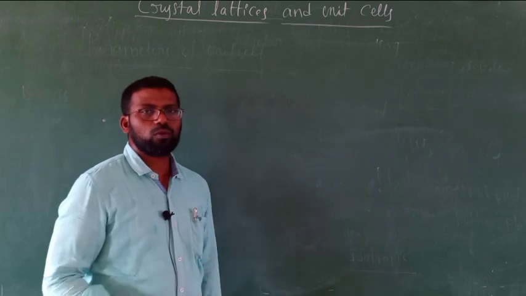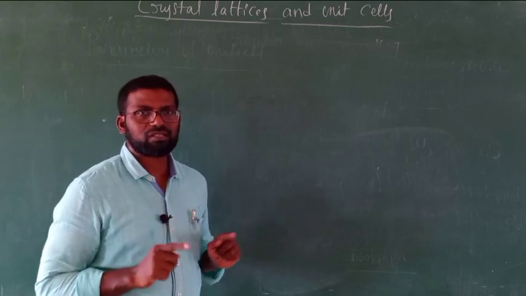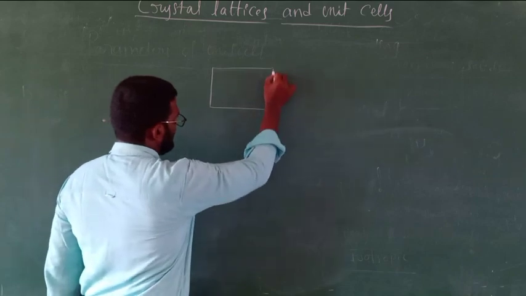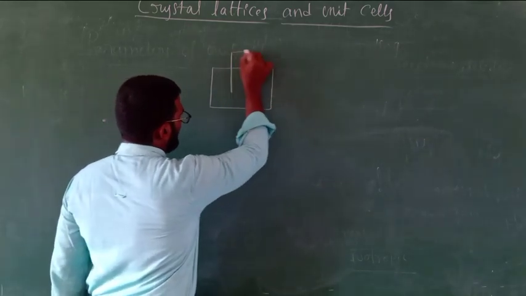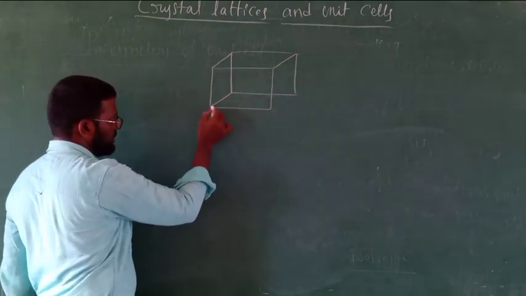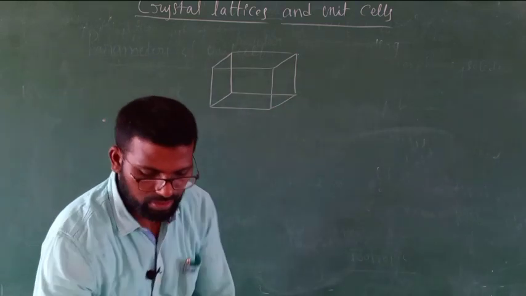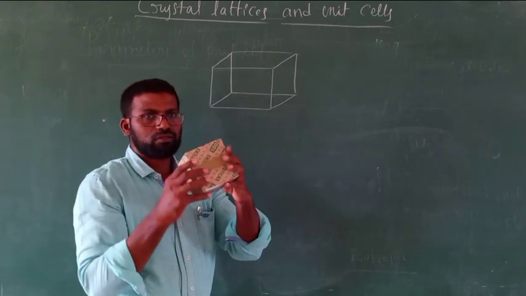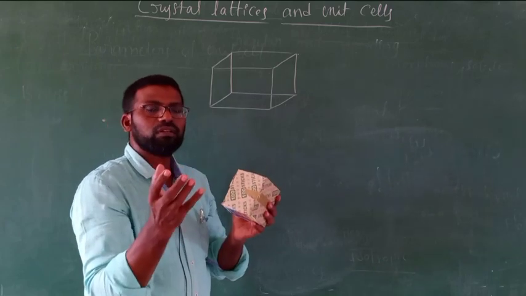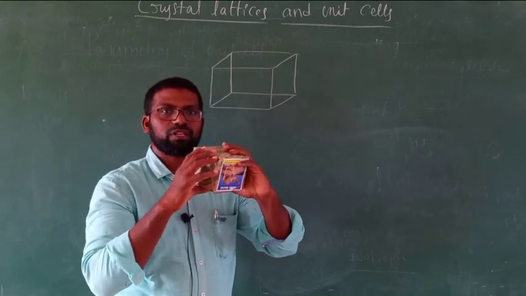Before going to know about these unit cells, let us know what the structure of a unit cell is. I have drawn the structure of a unit cell, and usually a unit cell will appear like a cube. Its appearance is very similar to a square box, like this chalk piece box. If you consider this a unit cell, or you can take a brick also. For instance, I am taking this chalk piece box to make you understand easily.